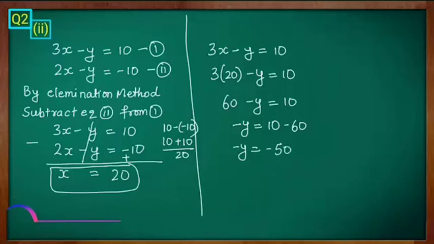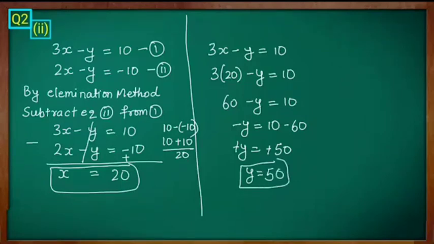Clear? Then minus y is equal to, if you subtract, what will you get? Minus 50. The bigger number's sign is minus, so minus 50. You can cancel the negative and then y is equal to 50. Clear? The value of x is 20 and the value of y is 50.